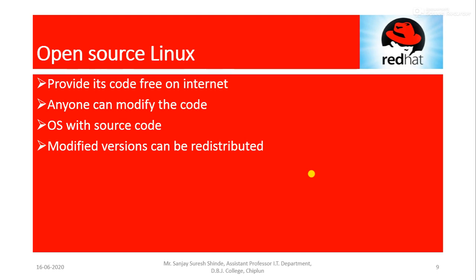Then OS with a source code means in the market this Linux operating system is available with its source code, right? Again, if anyone can modify the source code, modify the versions, then that version can be redistributed in the market also. So no permission is needed. Okay, so that's why this is open source Linux.